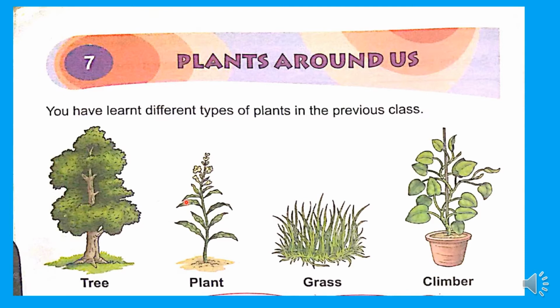We are getting wood, paper. We are writing every day, and that paper we are also getting from plants, and rubber, cotton. You are wearing cotton clothes now, that cotton also we are getting from plants, oils, spices. Mummy is using oils and spices for cooking now. These all we are getting from different plants.